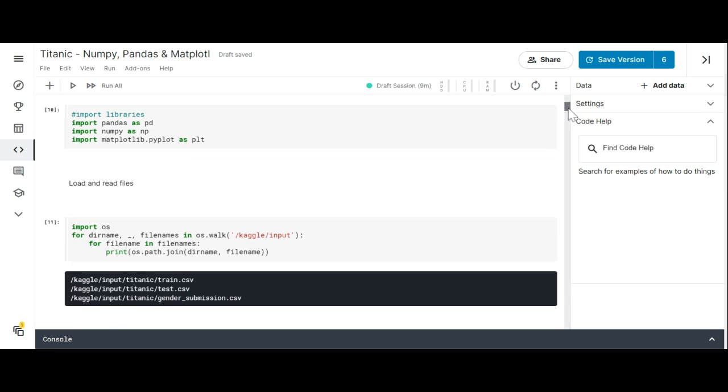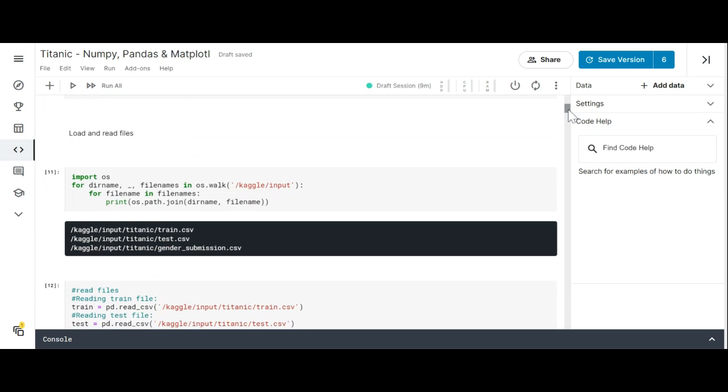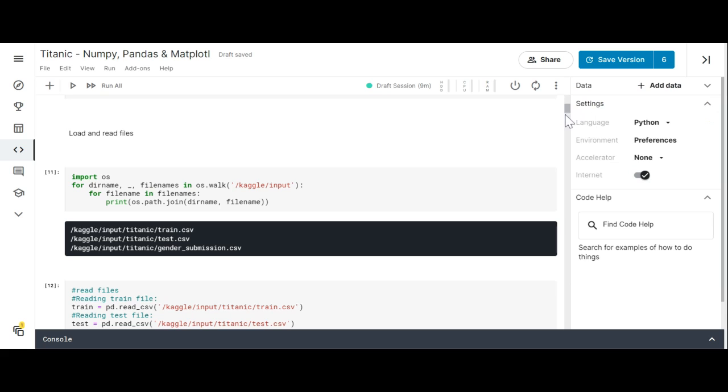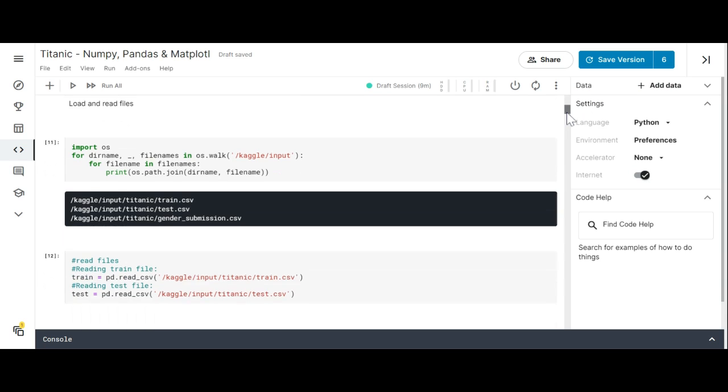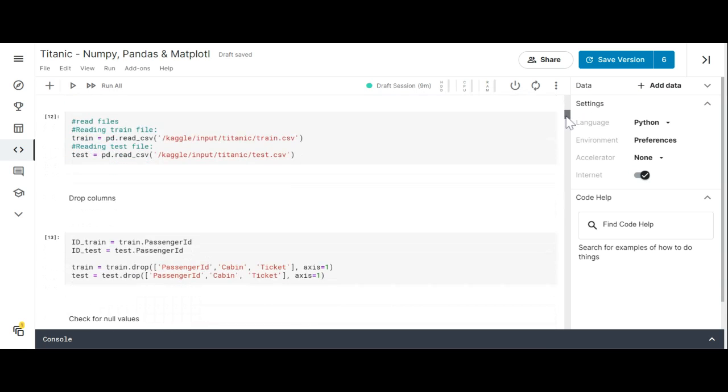The next thing we do is load and read the files. We have three files: a train, a test, and a gender submission. Then we read train and test into the system.